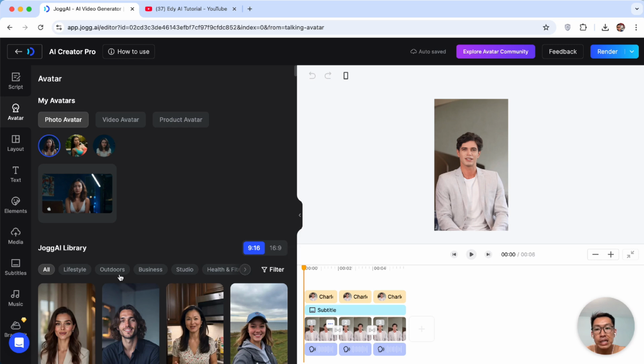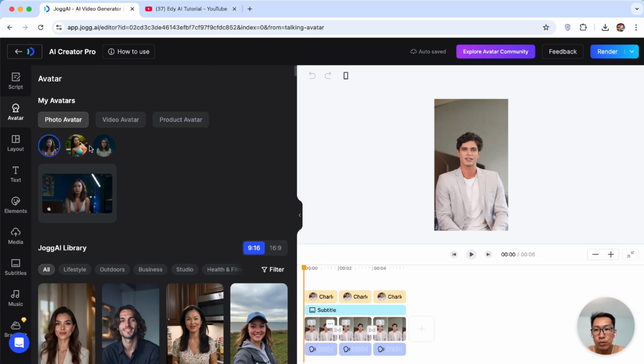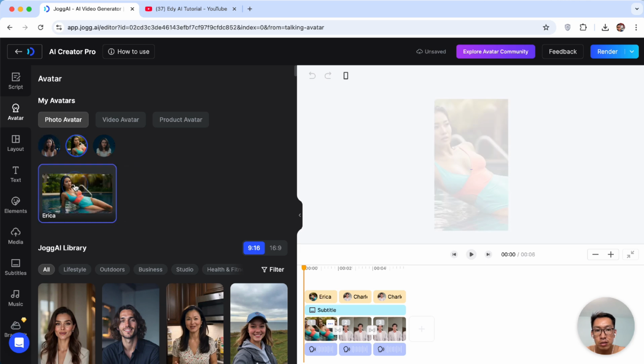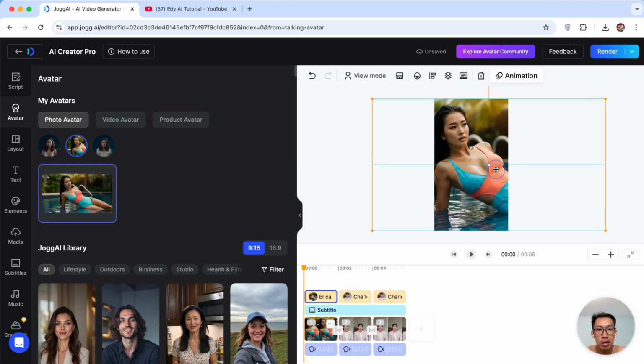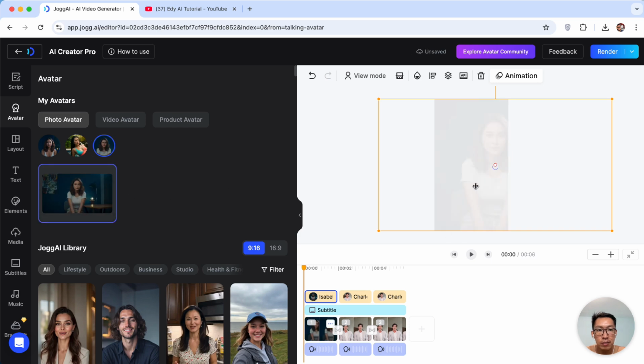So they have a preset library of AI avatars that you can use for your videos. These are all talking AI avatars that you can use. If you want to use your own, you can. For example, I'm gonna use mine right here. I can do that. I can even use this one that we made.